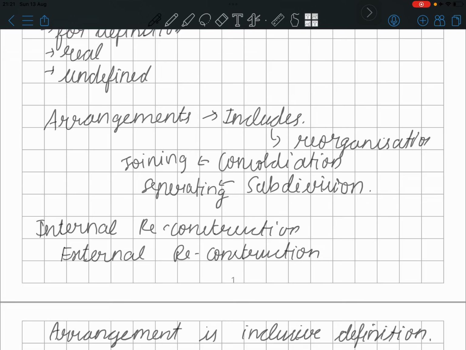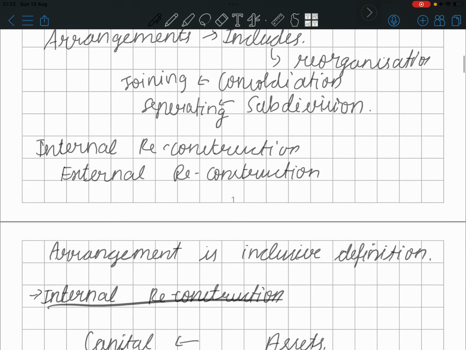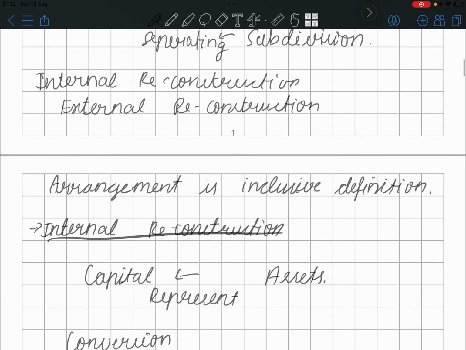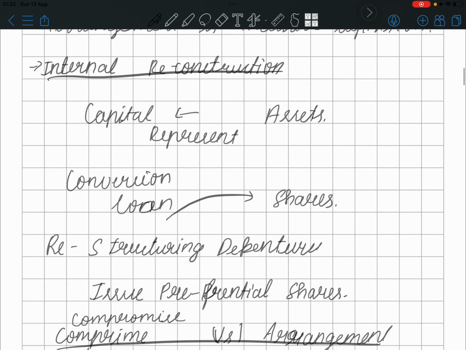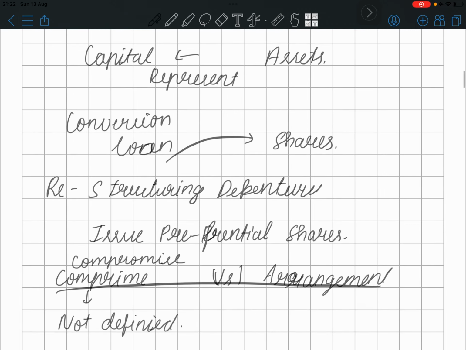That is subdivision. Consolidating: if the company thinks so, every two shares will be combined to give a single share. Such a thing is consolidation. We would have studied this in internal reconstruction and external reconstruction of the company. Arrangement is an inclusive definition. Internal reconstruction: more than that, we see the value of the share based on the asset, which is reflected in the capital.